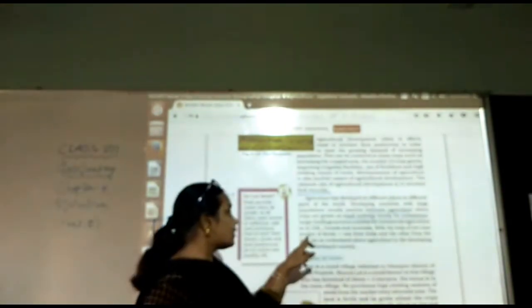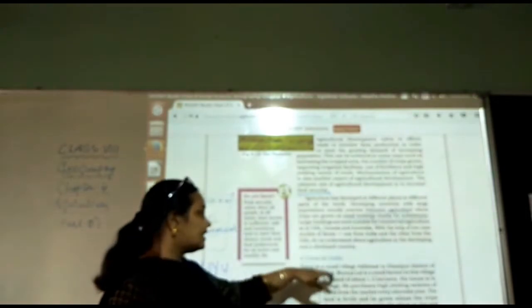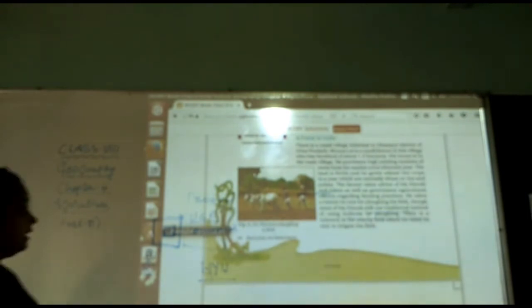With the help of two case studies of a farm, one from India and another from the USA, let us understand agricultural development in the developing country as well as the developed country. First, we will see the farm in India.